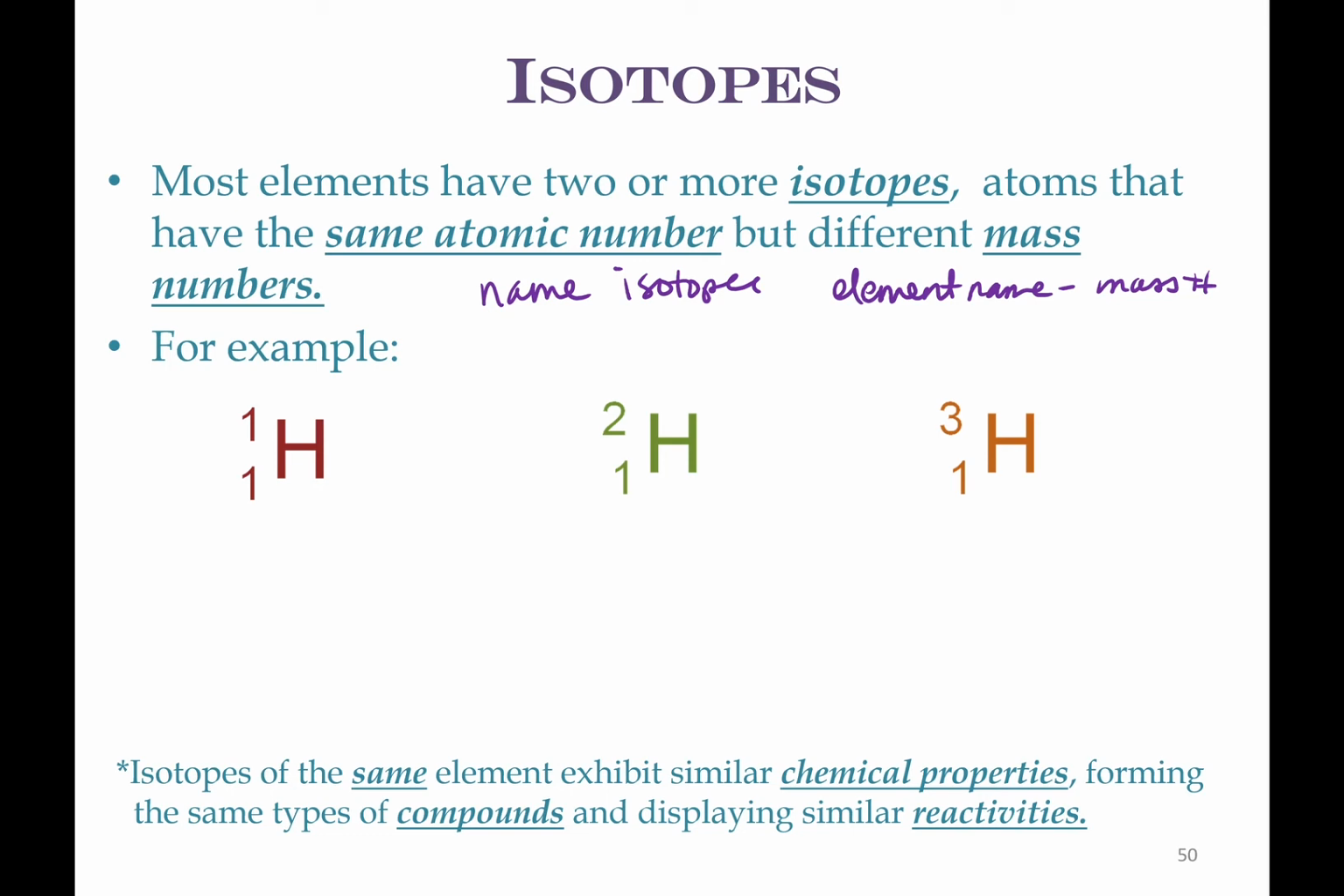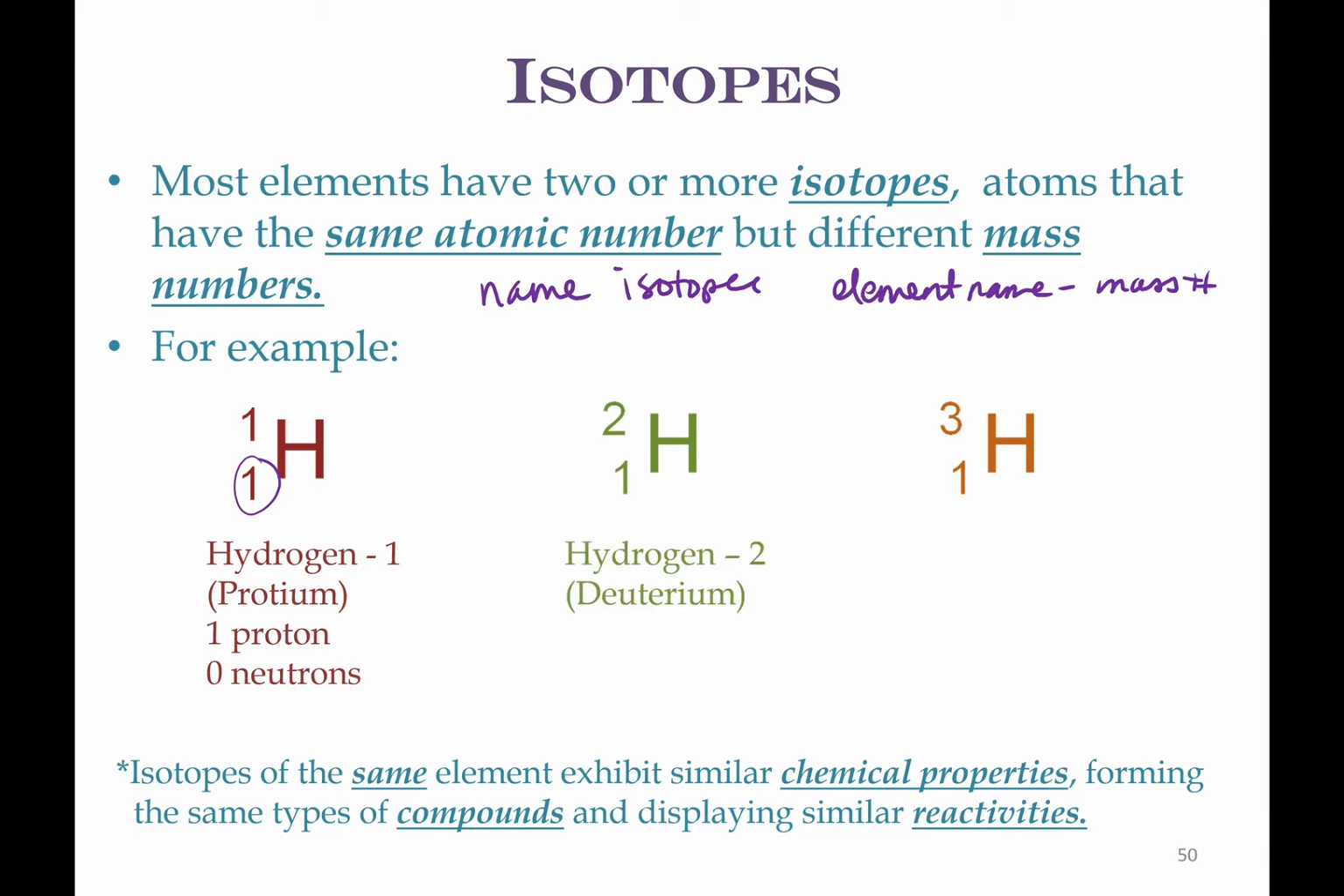I want you to think about how many protons, neutrons, and electrons each one of these have. So this is hydrogen 1. It's also called protium. How many protons does protium have? So protium has 1 proton because it has a Z equal to 1. And it has 0 neutrons. And because there's no charge, it would also have 1 electron.